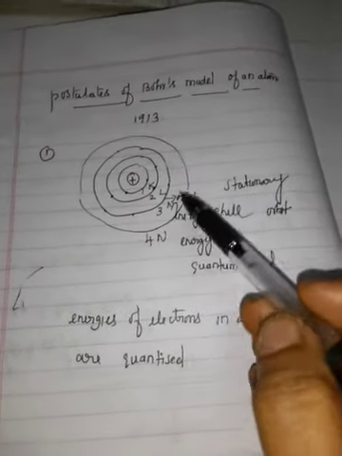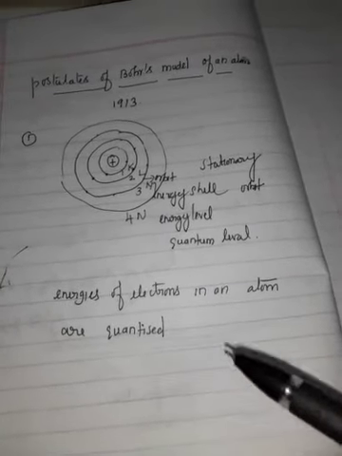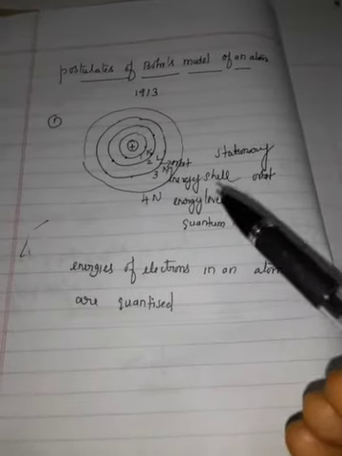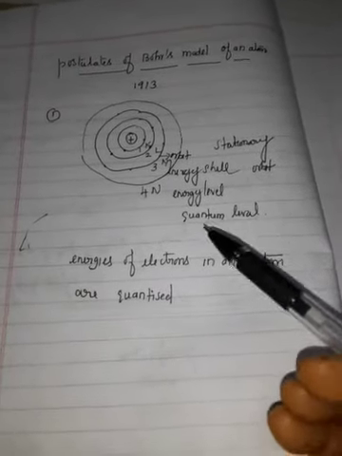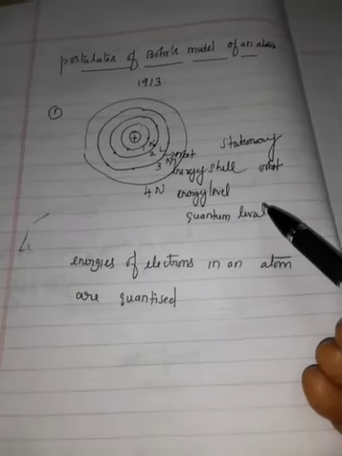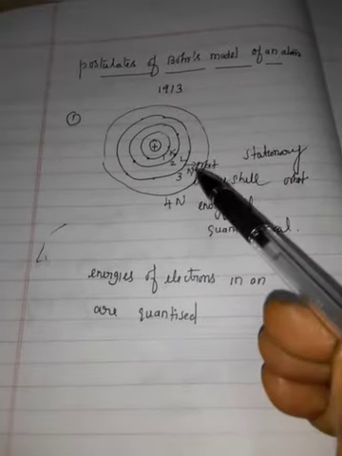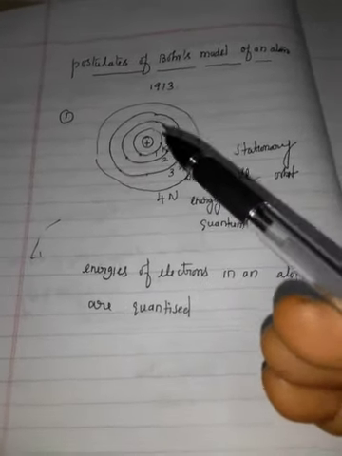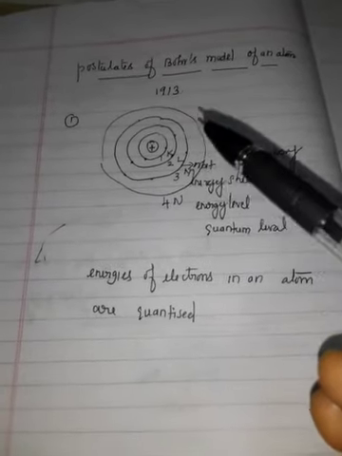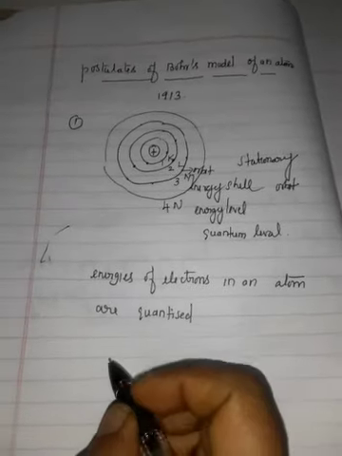Since the energy of the electron remains constant, it is said that energies of electrons in an atom are quantized. So electron is revolving around the nucleus in a certain circular path called stationary orbit. Why is it said to be a stationary orbit? Because as long as an electron remains in a particular orbit, it does not lose or gain energy. That is, the energy of the electron remains constant. So it is called a stationary orbit.